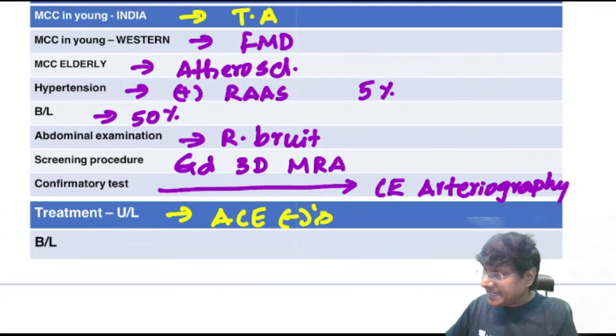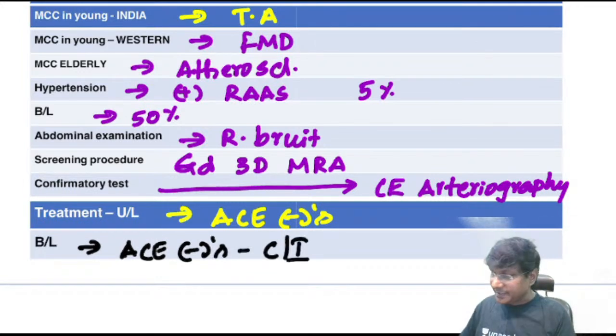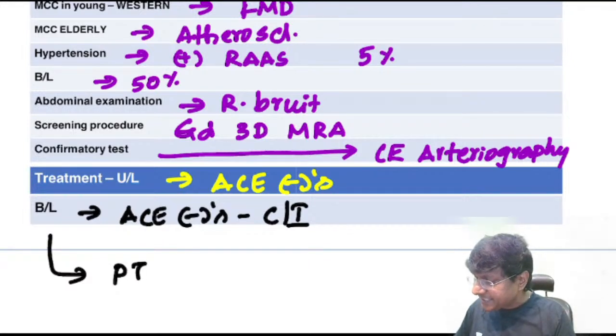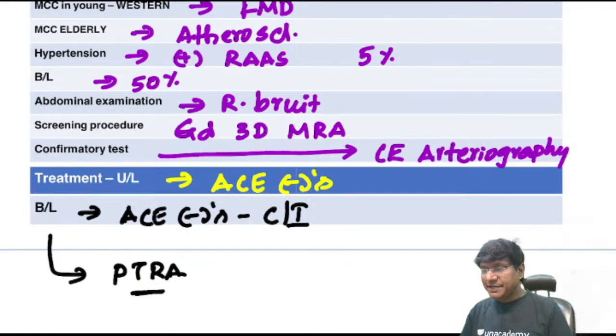But if it is bilateral renal artery stenosis, then ACE inhibitors are contraindicated. If it is bilateral renal artery stenosis, the ACE inhibitors are absolutely contraindicated. So if it is bilateral renal artery stenosis, what you have to do is PTRA, that is percutaneous transluminal renal angioplasty has to be done. Percutaneous transluminal renal angioplasty. Okay, right.